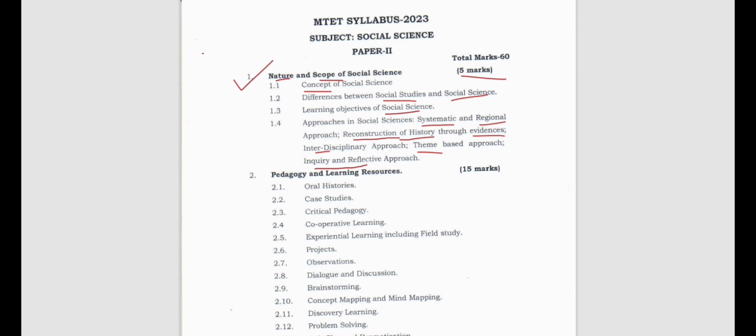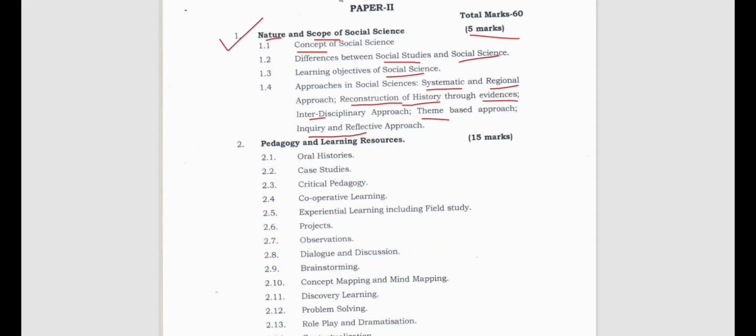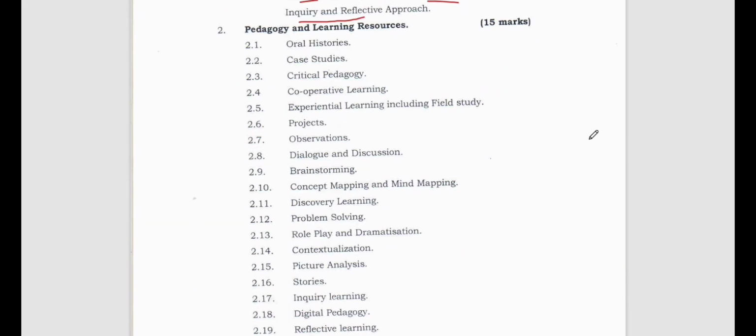Now let's go to the next one. Let's go down. I think I should zoom in a little bit. Yes, like this. Good. So this number 2 is for 15 marks. This is pedagogy, basically child development and pedagogy. So you can score 15 out of 15 directly if you are very well versed with the CDP subject. So pedagogy and learning resources.